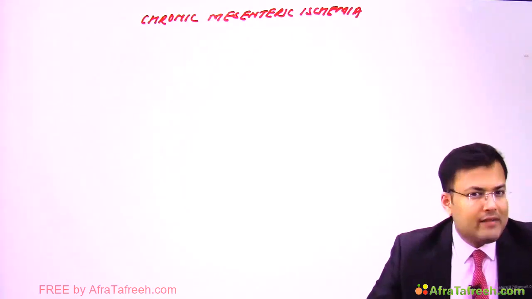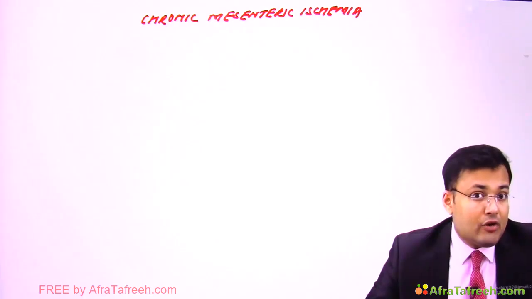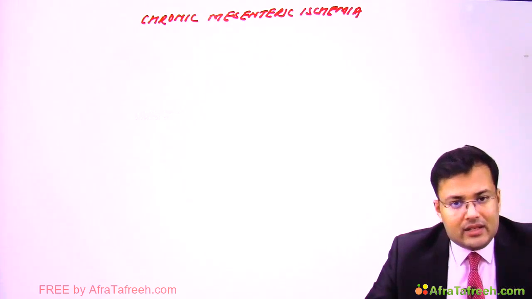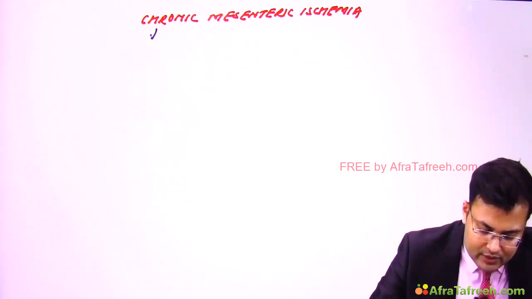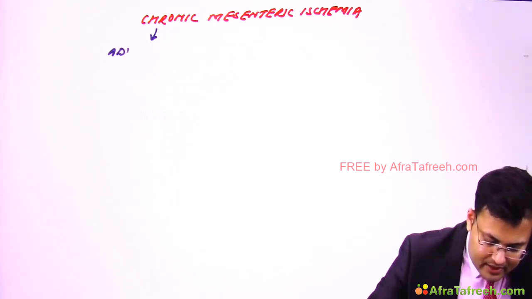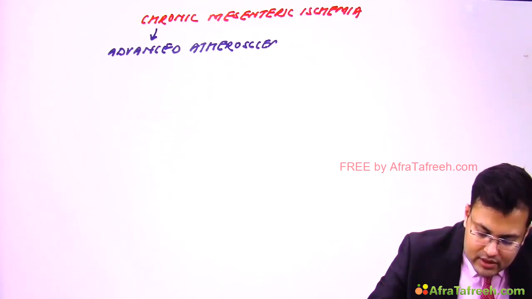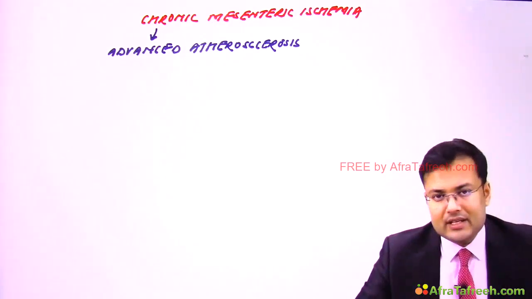Certain patients have advanced atherosclerosis, and because of it there is involvement of multiple mesenteric vessels, meaning involvement of both the superior and inferior mesenteric vessels. And these patients are going to develop what? Chronic mesenteric ischemia. So first important point: what's the most common cause of chronic mesenteric ischemia? It's caused by advanced atherosclerosis. Most common cause? Advanced atherosclerosis. Clear? With involvement of multiple mesenteric vessels.